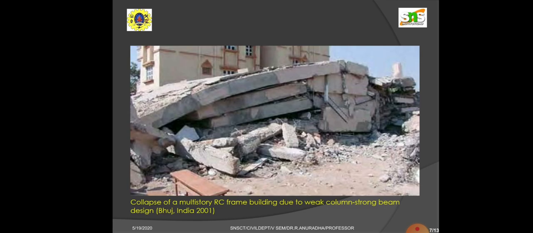Yes, this is the collapse of a multi-story RC frame building due to the weak column, strong beam concept. It happened in Bhuj, India in 2001. You can see all the beams here are very strong. There is not even a crack you can see here, but there are no columns in this RC frame, a multi-story building. So this concept is wrong.